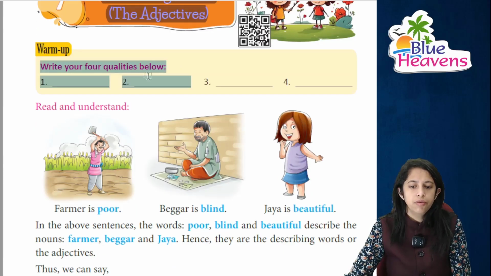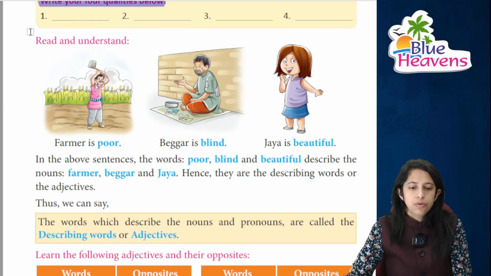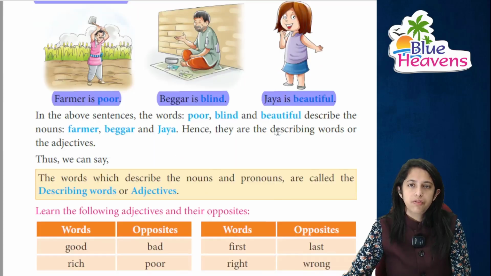You have to write your 4 qualities over here that आप कैसे हैं, you are beautiful, you are intelligent, you are skilled, right? So just read and understand that farmer is poor. देखिए farmer तो है but वो कैसा है, बहुत ही ज्यादा poor है. तो poor क्या है, adjective है. Beggar कैसा है, blind है. Jaya is beautiful. Jaya तो खुद है, girl है but she is very beautiful.